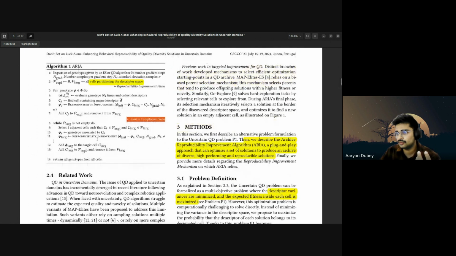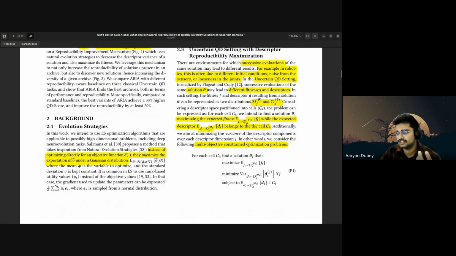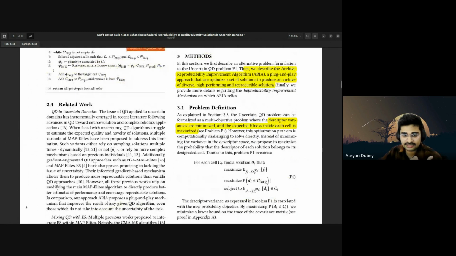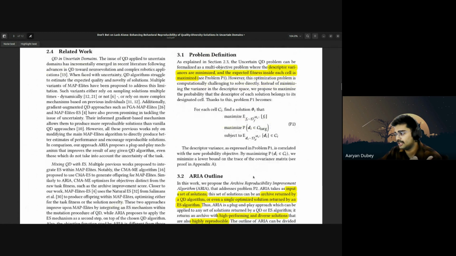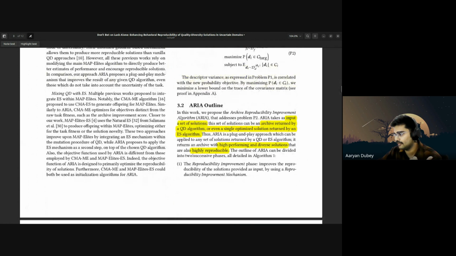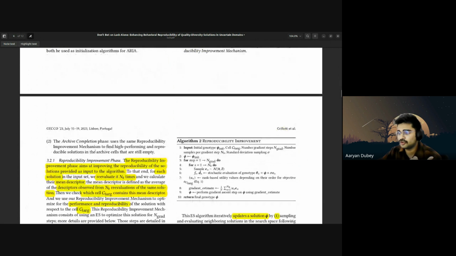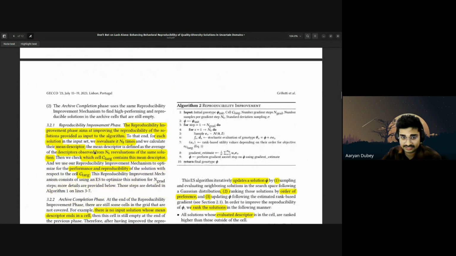Let me show you this. Evolutionary strategies return some solution, so that's going to take that. So the first stage of this algorithm is reproducibility, where it is, yeah, the reproducibility improvement phase. What the reproducibility improvement stage does is that it improves the reproducibility of the solution provided as input by using a reproducibility improvement mechanism. Simple, nothing else.